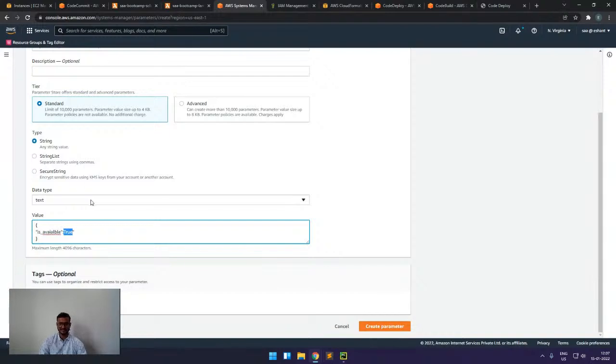Like that, we can decouple multiple things and use this for storing parameters or configuration.